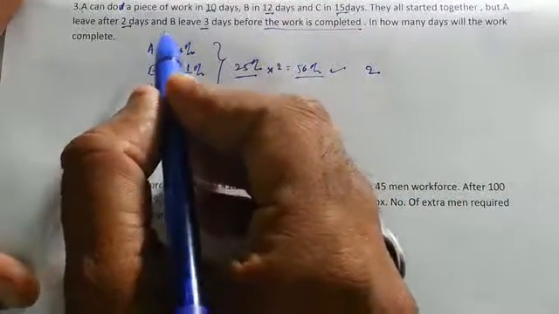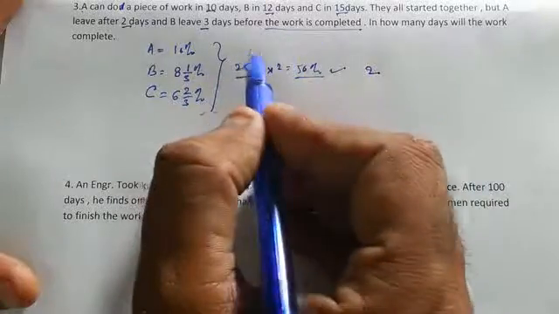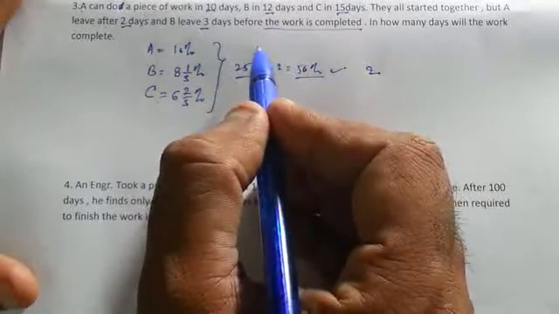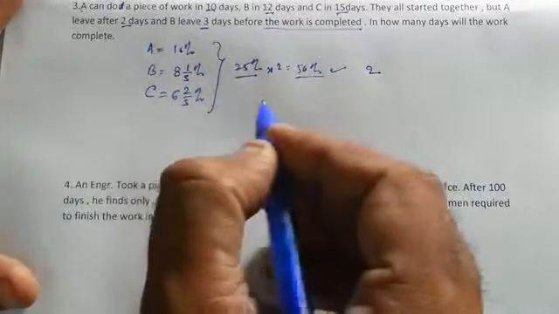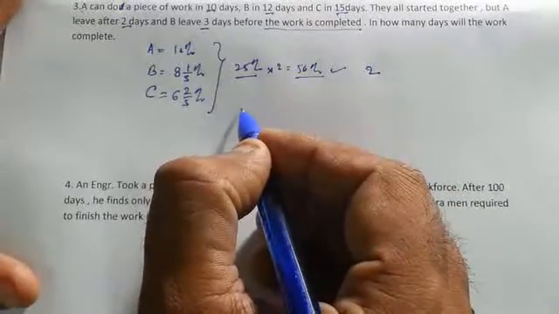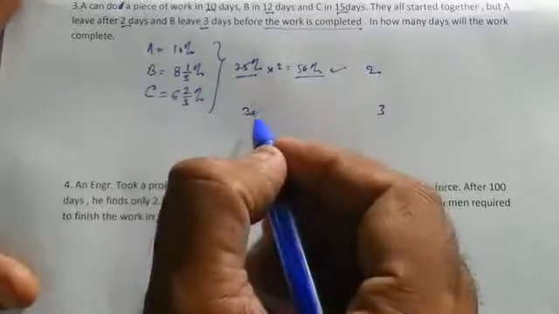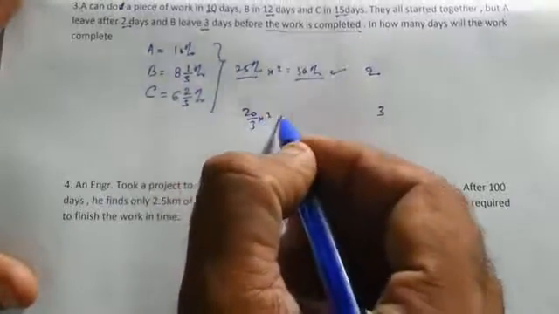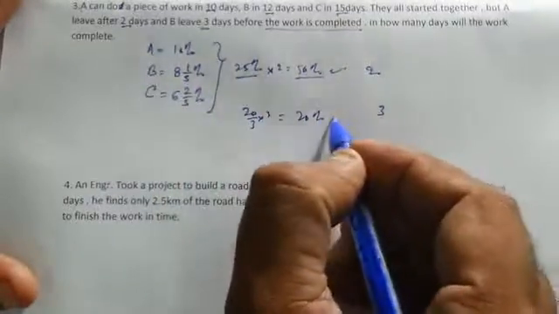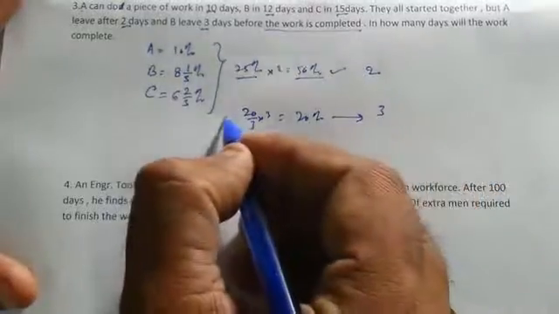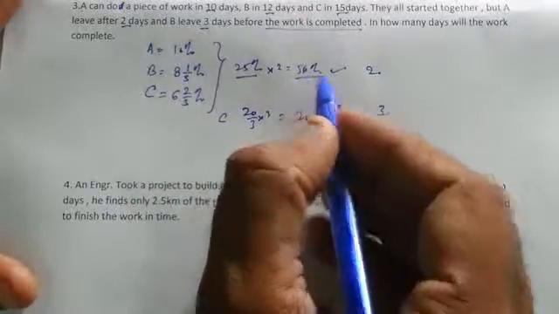Now, B leaves 3 days before the work is completed. Right? That means for the last 3 days only C works. So how much work will C complete in the last 3 days? It will be 20 upon 3 into 3, which is equal to 20%. So 20% work is done by C in the last 3 days. 50% over here, 20% over here.